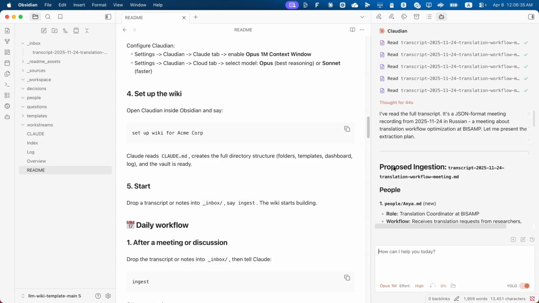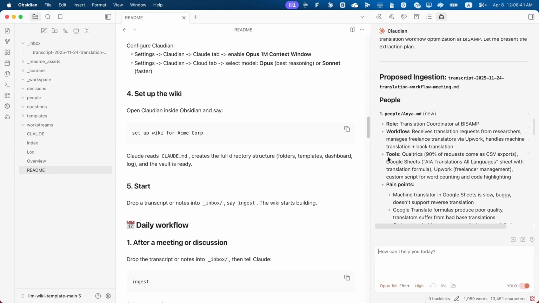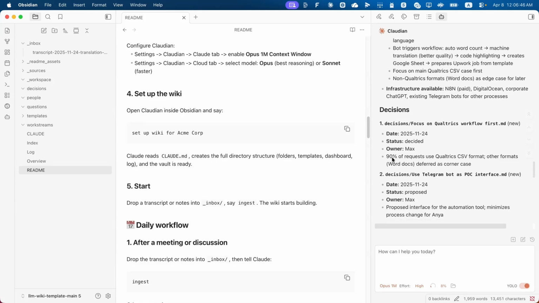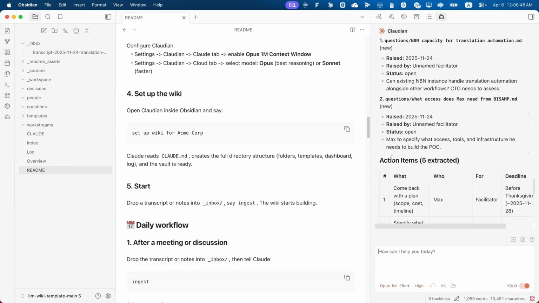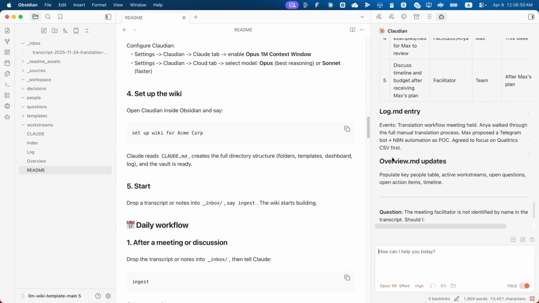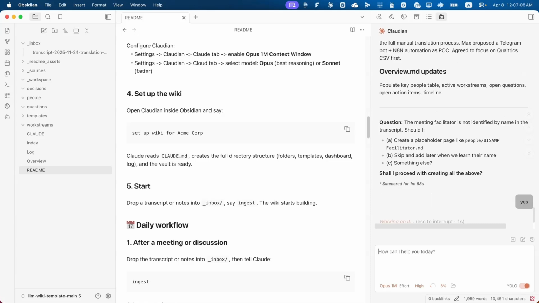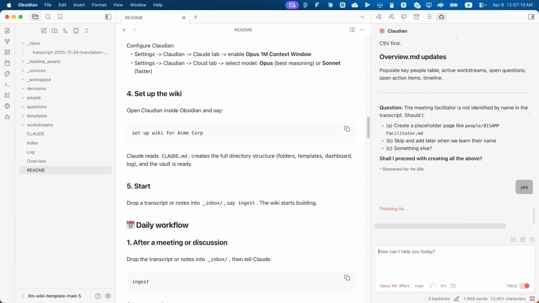So Claude read through the whole thing and showed me what it found. It identified decisions that were made, work streams, questions, action items, updates to the log file, and proposed updates to the overview. Before applying it to the knowledge base, it's asking if everything is correct and whether it should proceed. So let's answer yes. Now it will create all the pages.